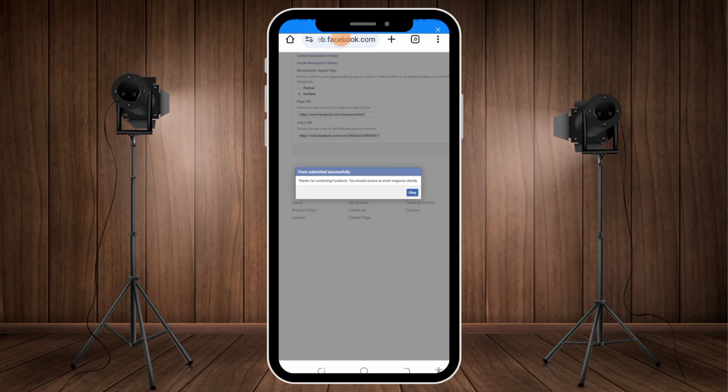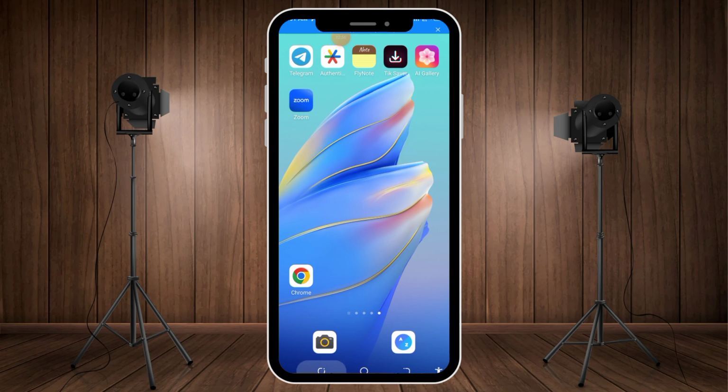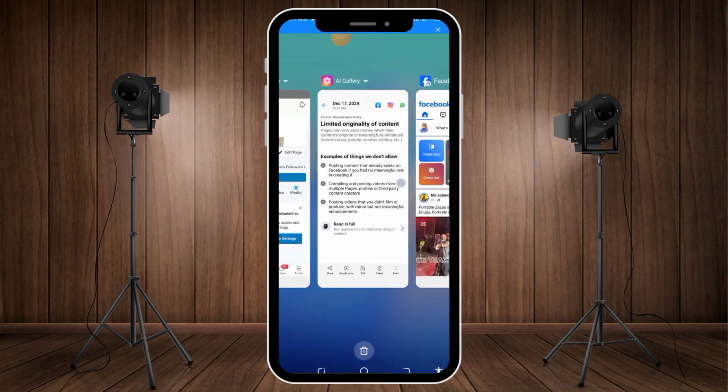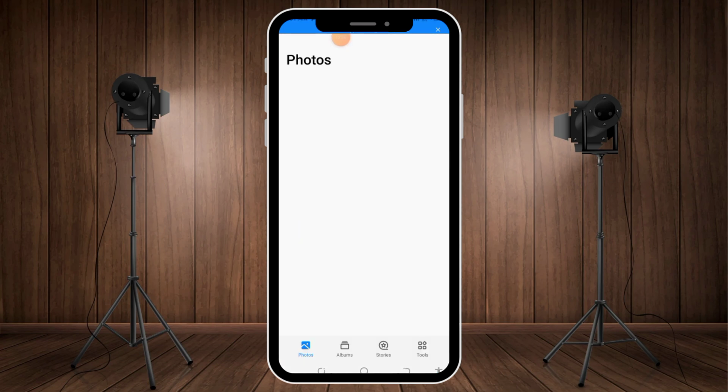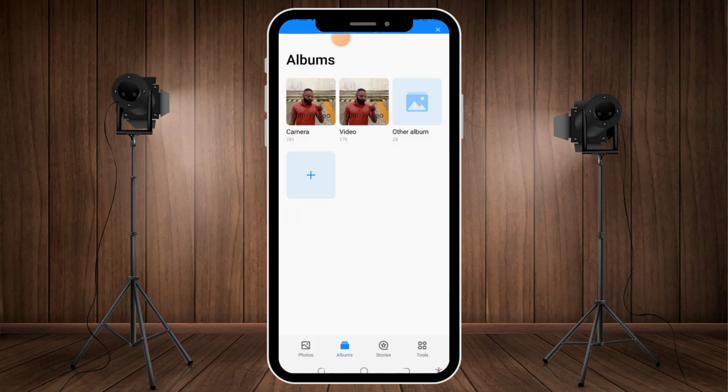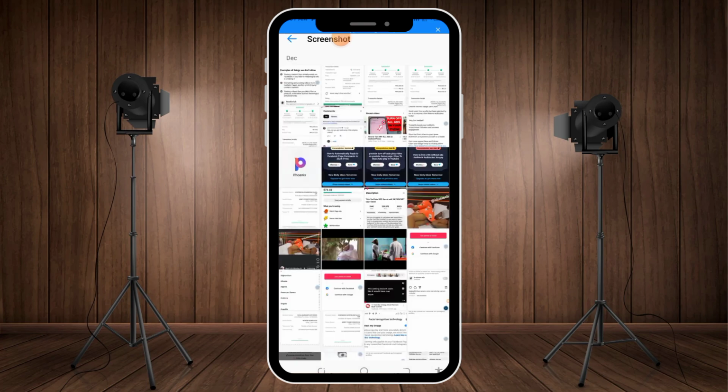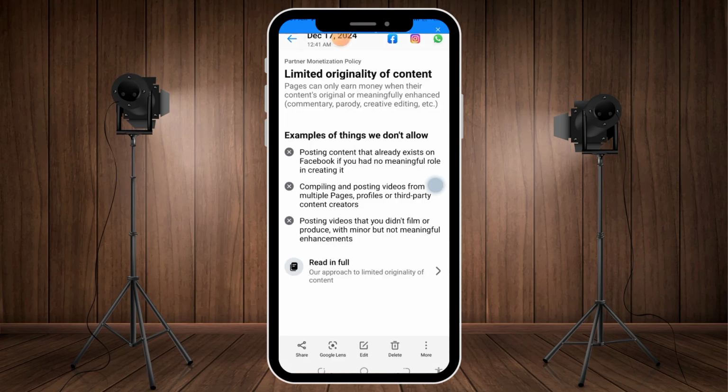After they review them, they are going to get back to you, and this limited originality of content will be lifted from your page. So it's very simple. Use these strategies and you will see how it works for you.